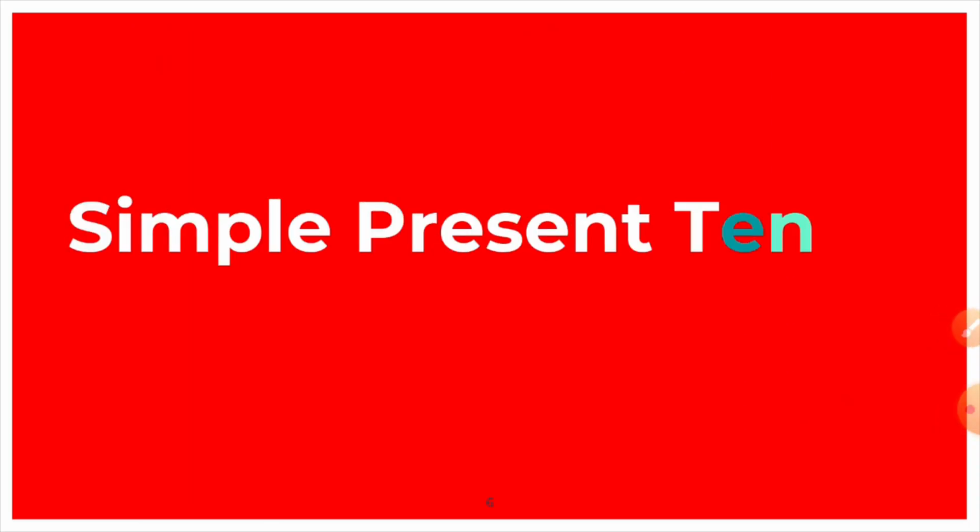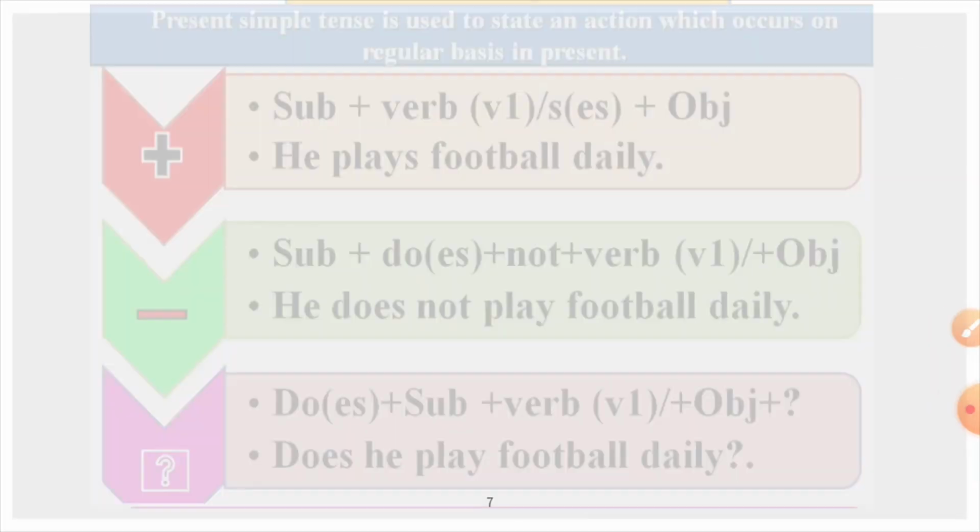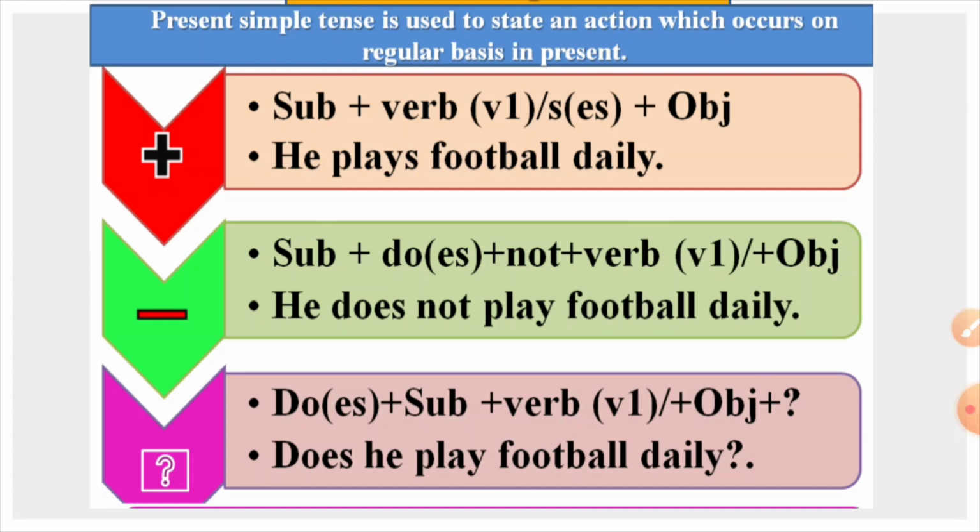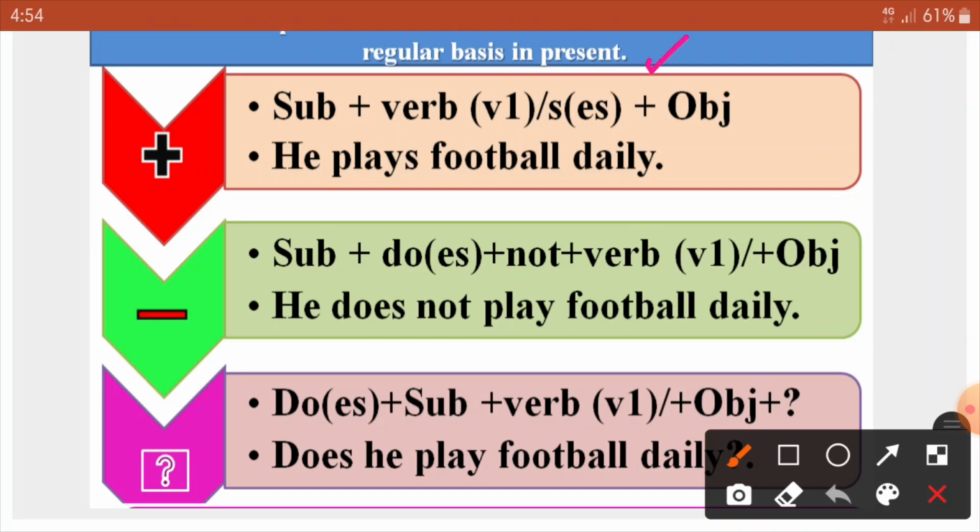Now let us learn simple present tense in detail. As you see in the image, simple present tense is generally used to state an action which occurs on regular basis in present time. Down is the formula to learn the sentence construction of simple present tense. It goes like this: subject plus V1 S or ES plus object.